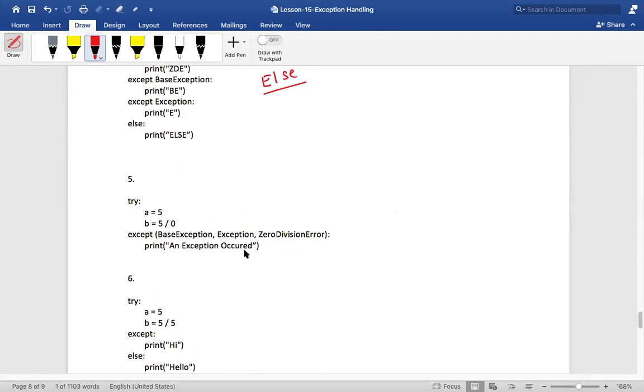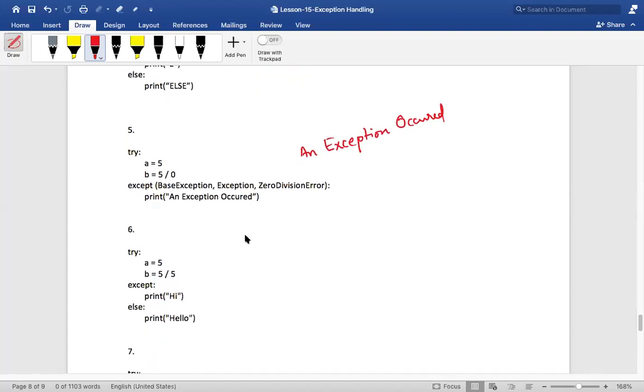So here, an exception occurred would get printed. I'm just showing different versions of doing it, right? So the output would be an exception occurred. Clear? Is it difficult? It's easy, right? Any kind of exception, no matter what kind it is, if you want to handle it, you can write it over here.